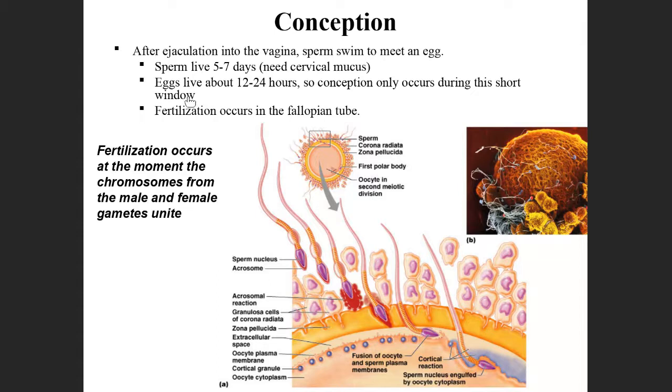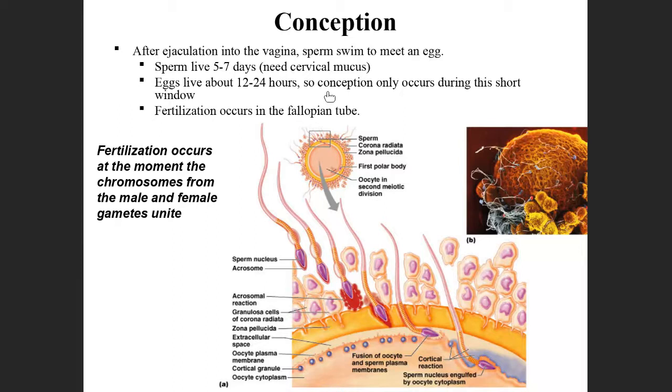Whereas what is the life of the egg? The life of the egg is just 12 to 24 hours, maximum 2 days. In this time, the sperm has to meet the ovum. Then only the reproduction will start.